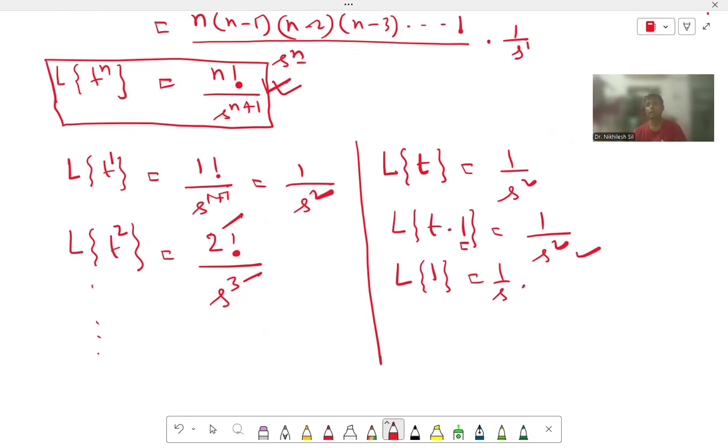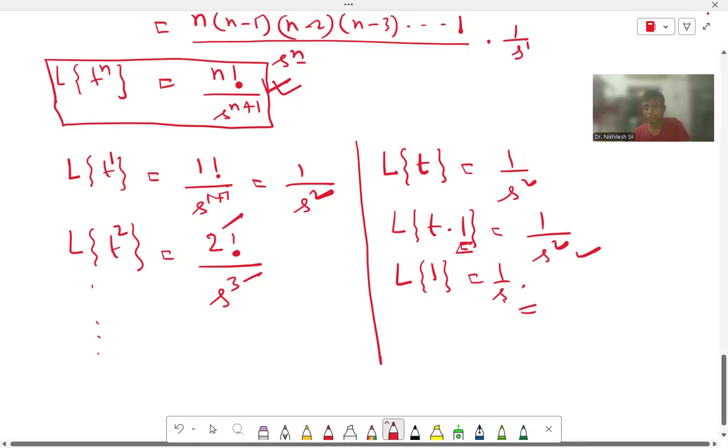Always remember, if there is a whole square in the denominator, then the function f(t) is multiplied by t. So here 1 is multiplied by t. That's why it becomes 1 by s square. And 1 by s is the Laplace transformation of 1. So when 1 is multiplied by t, it becomes 1 by s square.